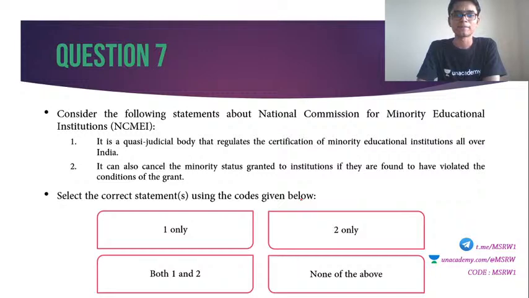Seventh question. Consider the following statements about National Commission for Minority Educational Institutions, NCMEI. Number 1: It is a quasi-judicial body that regulates the certification of minority educational institutions all over India. Number 2: It can also cancel the minority status granted to institutions if they are found to have violated the conditions of the grant. Select the correct answer.